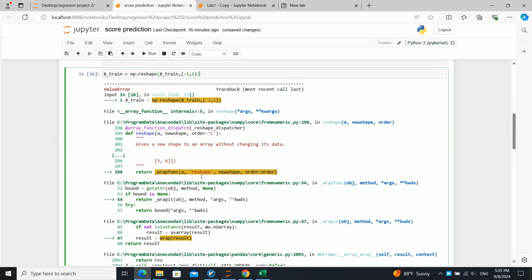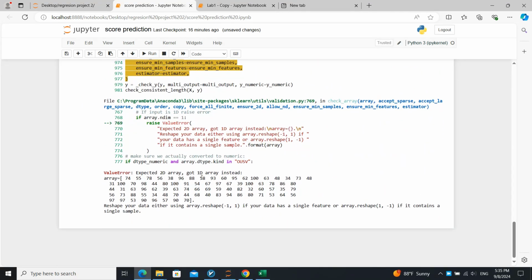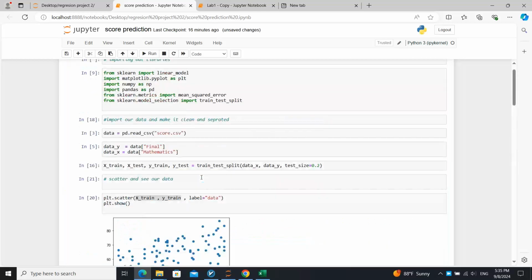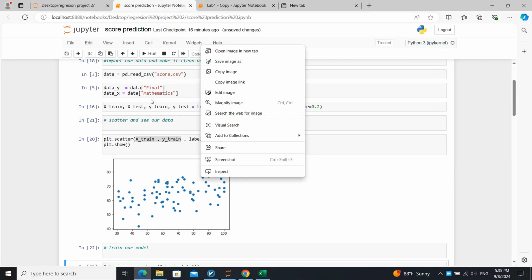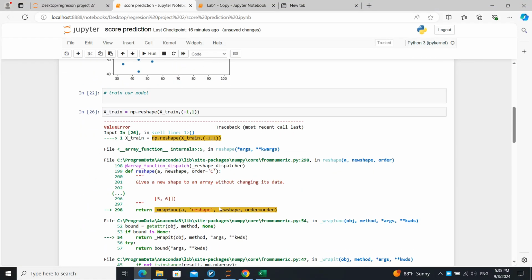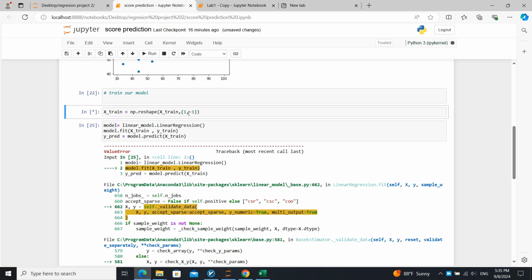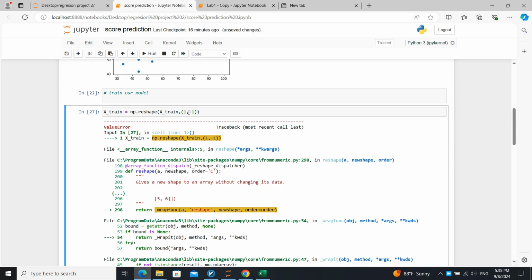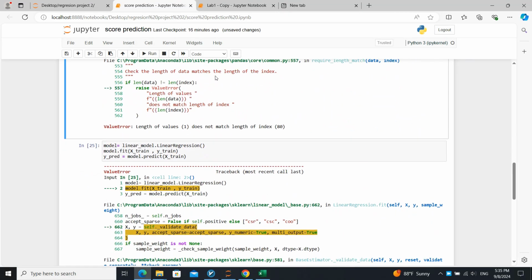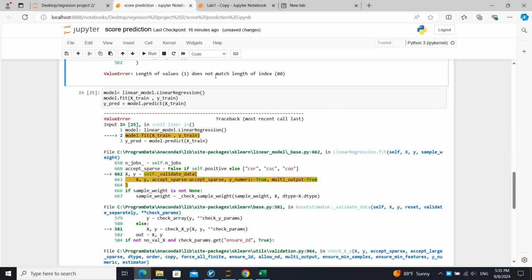Okay, it gave us another error. Reshape your data either using array reshape(-1, 1) if your data has a single feature, or array reshape(1, -1) if it contains a single sample. Okay, let's change it. Let's reshape it. Okay, it gives us the problem. We have a problem here that needs to be solved.